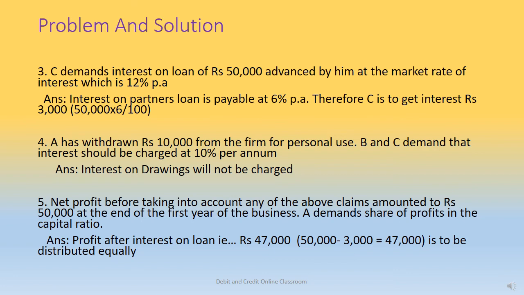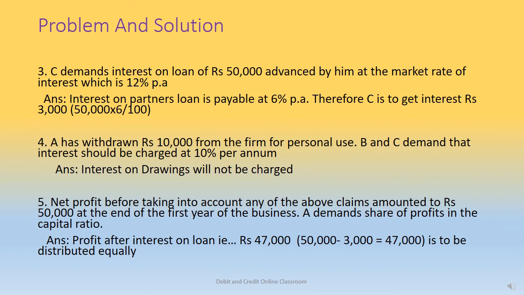Here, out of the four cases, one case we have to give, that is interest on loan. At 6% we have to give, that is rupees 3,000. So that has to be deducted from this 50,000, and that is the divisible profit. So first of all, we have to find out the divisible profit by deducting 3,000 from 50,000.